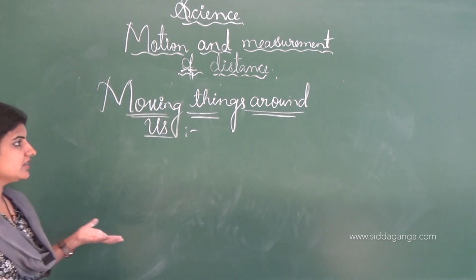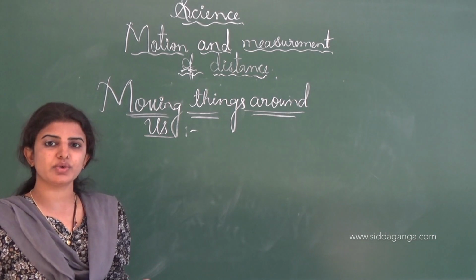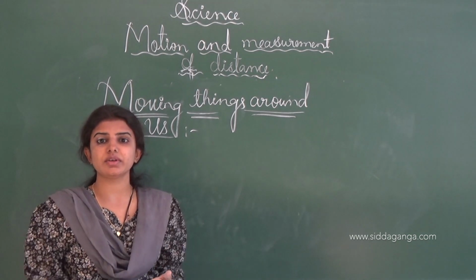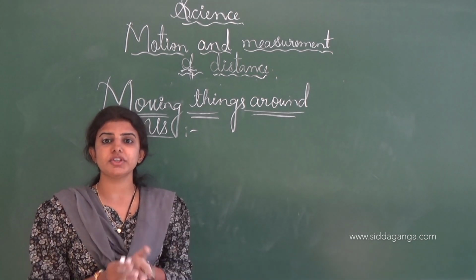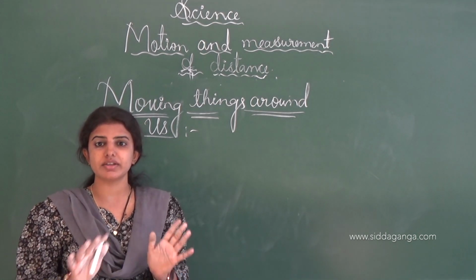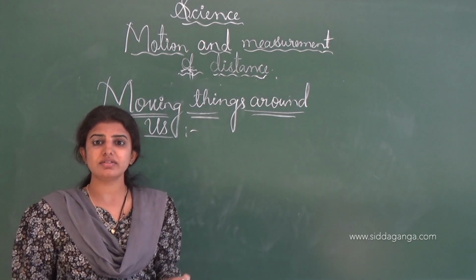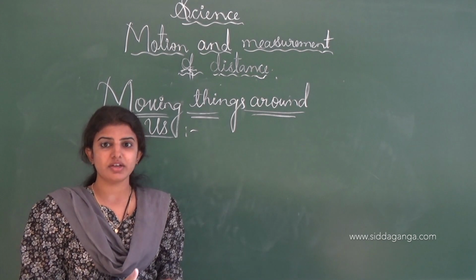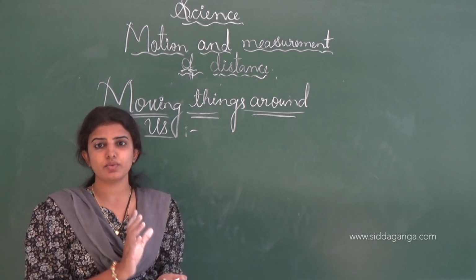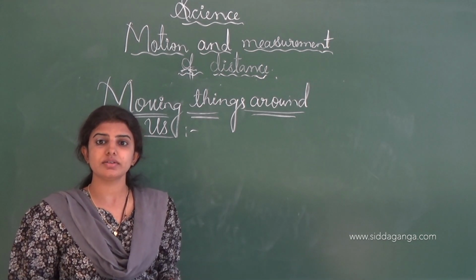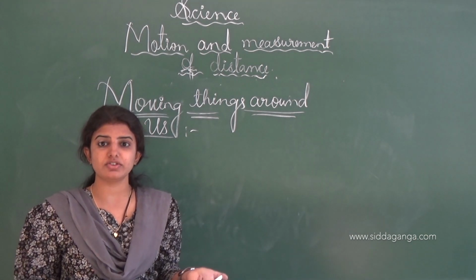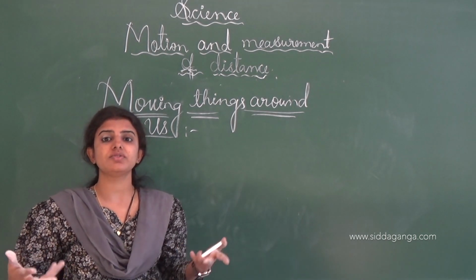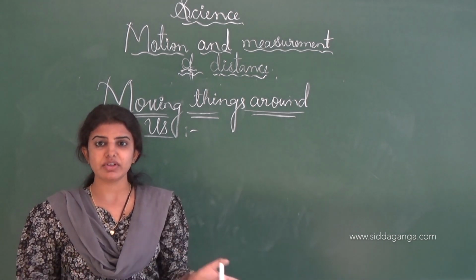If we observe our surroundings, there are varieties of objects which are moving. Air is also moving, and different types of objects are moving, and some of the objects are stationary, meaning they can't be moved at all and are fixed at one place. We have both moving objects as well as stationary objects. For example, the stars are stationary objects that stand in one particular fixed position, whereas air, different types of animals, human beings and different types of vehicles move from one place to another place. Like that, different movements are present in our surroundings.